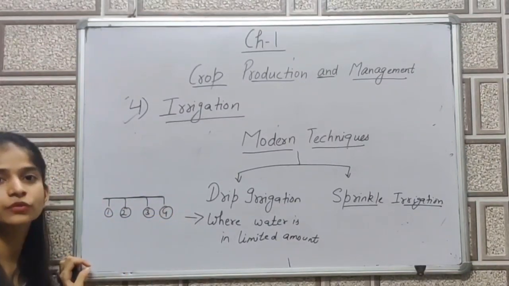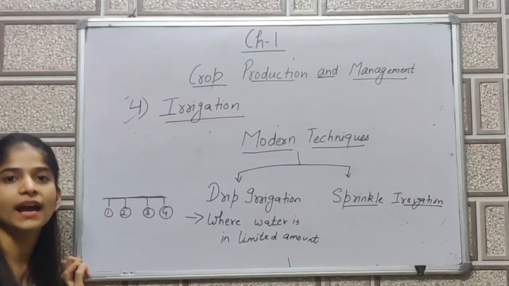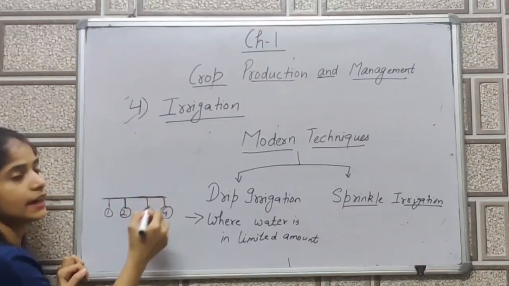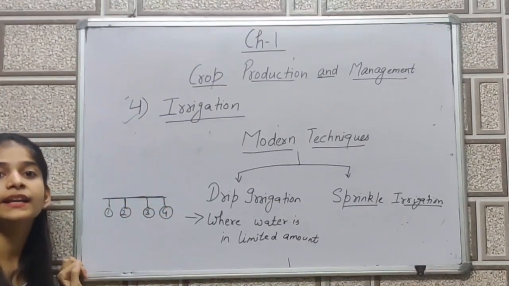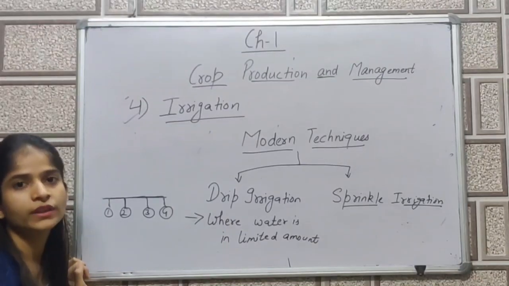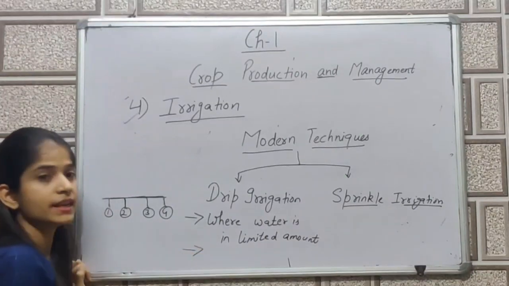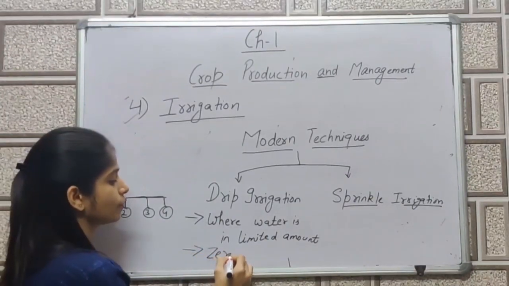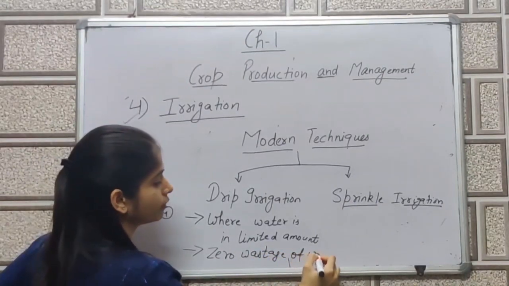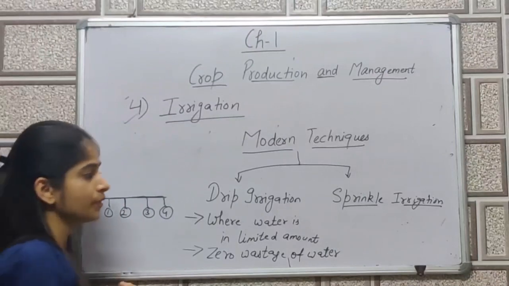If I say these are 4 plants, the pipe is connected on the land, and the small nozzles which are connected to the plants are directly connected to the roots of the plant. Then the water will reach the roots in drop by drop manner, and in this case there is zero wastage of water.